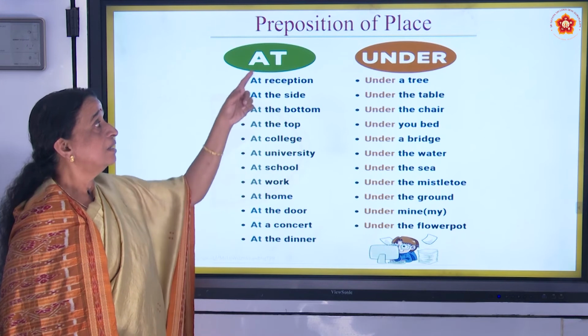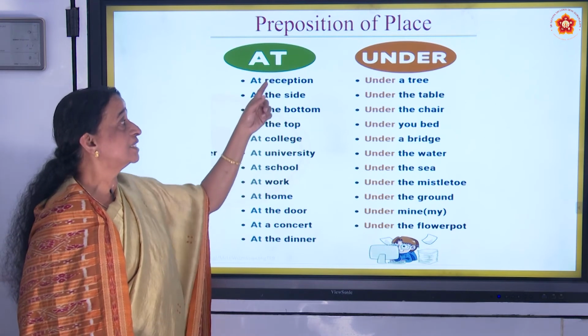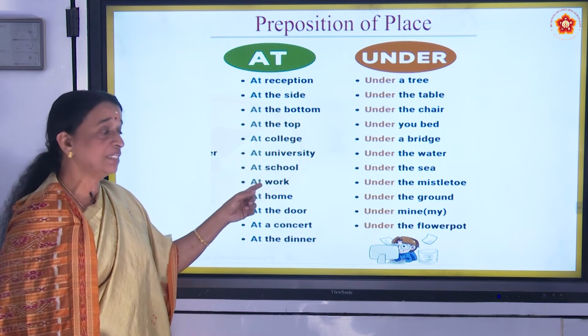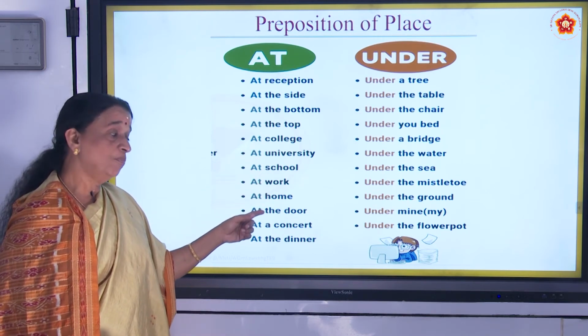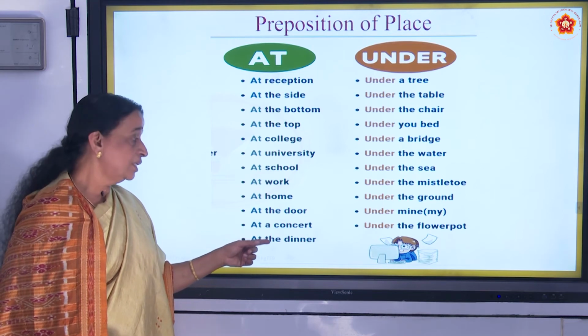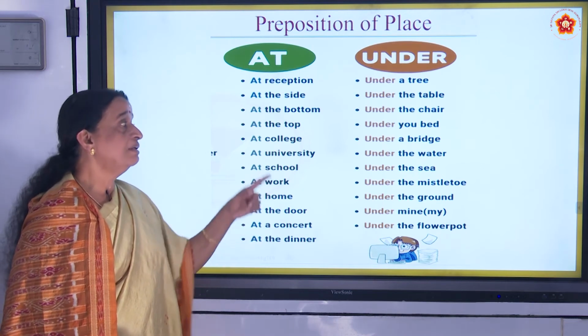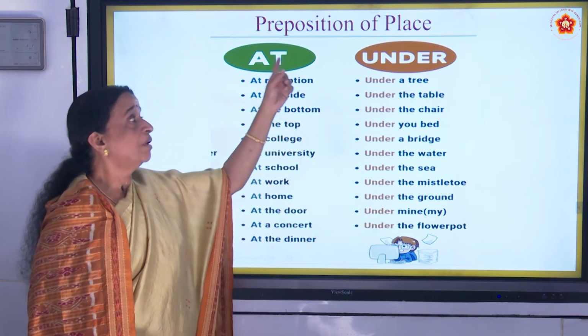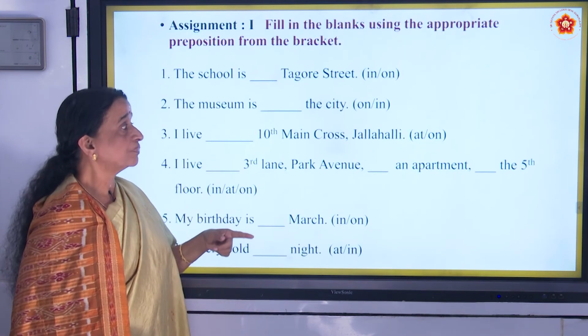So these are the prepositions of place, at the side, at the top, at the reception, at university, at work, at home, at the door, at a corner, at a concert, at the dinner. Under a tree. So these are the prepositions of place.